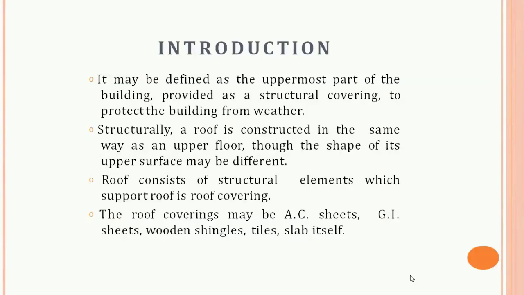As we know, the roof is the topmost portion of a building which protects the building and its inhabitants from the sun, rain, wind, and snow. Roofs are constructed keeping in view the climatic condition of a place and the material available. The type of roof in a building also depends on architectural consideration.